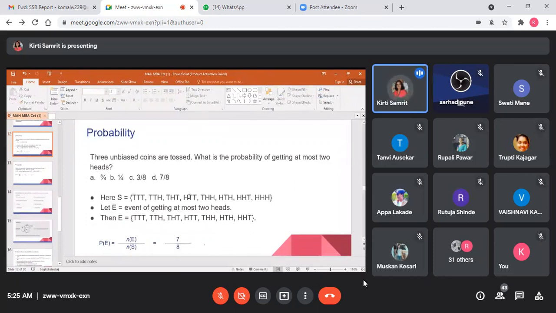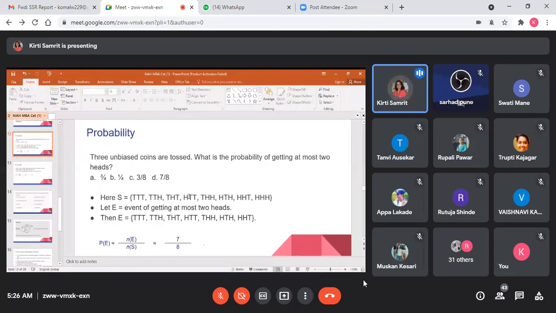Suppose I am tossing a coin. There are only two chances, either head or tail. So the total number of possible outcomes is only two, either head or tail. So your total sample size is two. And at a time there will be only one event, either head or tail.